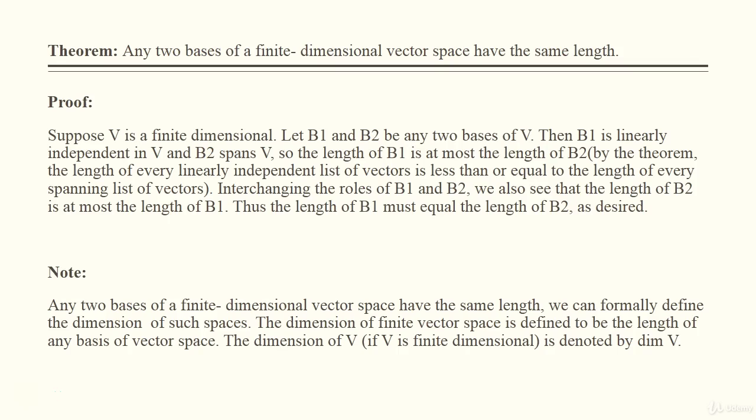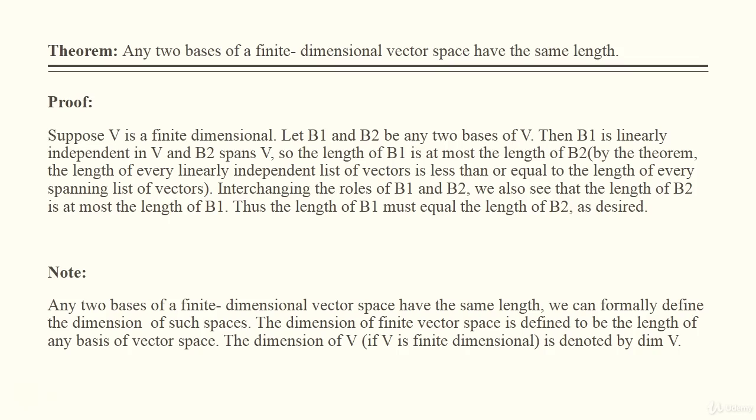Here we are saying that the length of B1 is at most the length of B2. This statement came from the theorem which states that the length of every linearly independent list of vectors is less than or equal to the length of every spanning list of vectors. So if we interchange the roles of B1 and B2, then we see that the length of B2 is at most the length of B1. So by these two statements we can say that the length of B1 must equal the length of B2. Thus we have proved the required statement which we stated in the theorem.